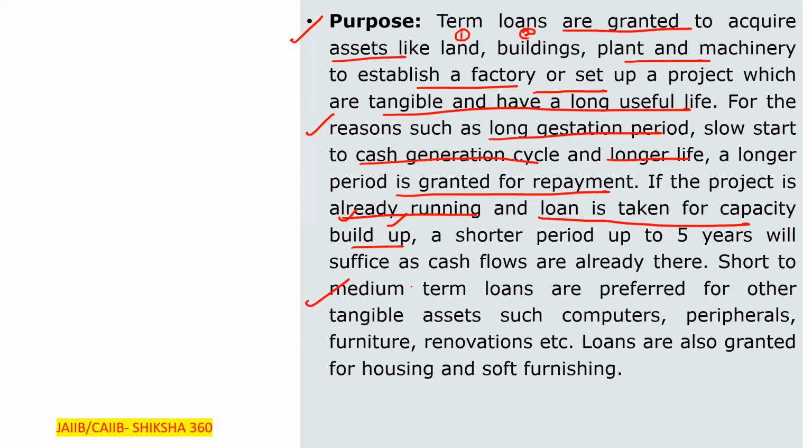Short to medium term loans are preferred for other tangible assets such as computers, peripherals, furniture, renovations, etc. Loans are also granted for housing and soft furnishing. All these things come under the purpose of the loan.